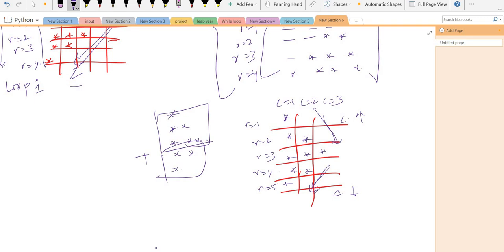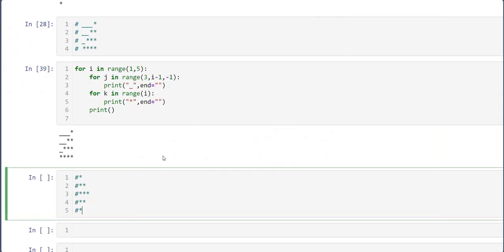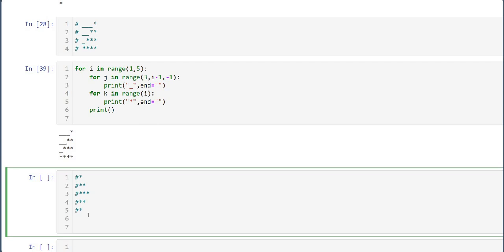You can show me how you can do it. There are several different methods. It is not necessary to use the range with i, j, k. You can use some other function also, whatever suits you. Output should be there. This is the main funda.